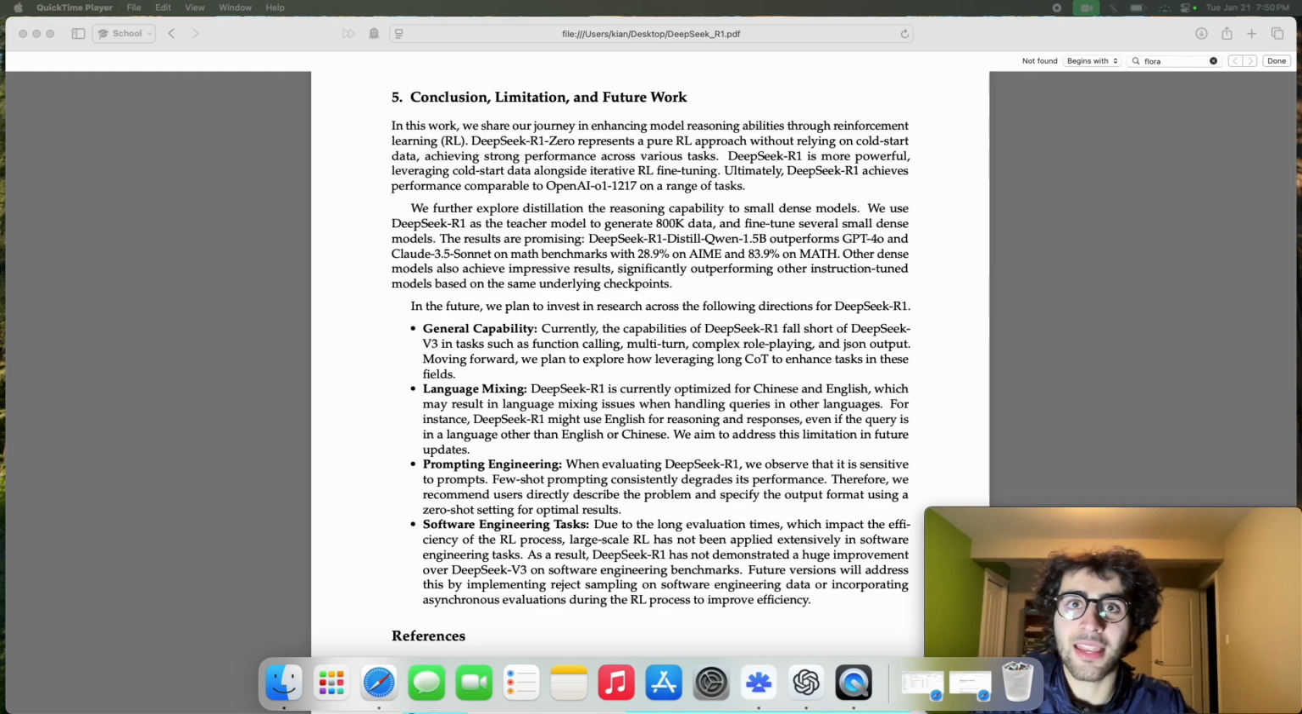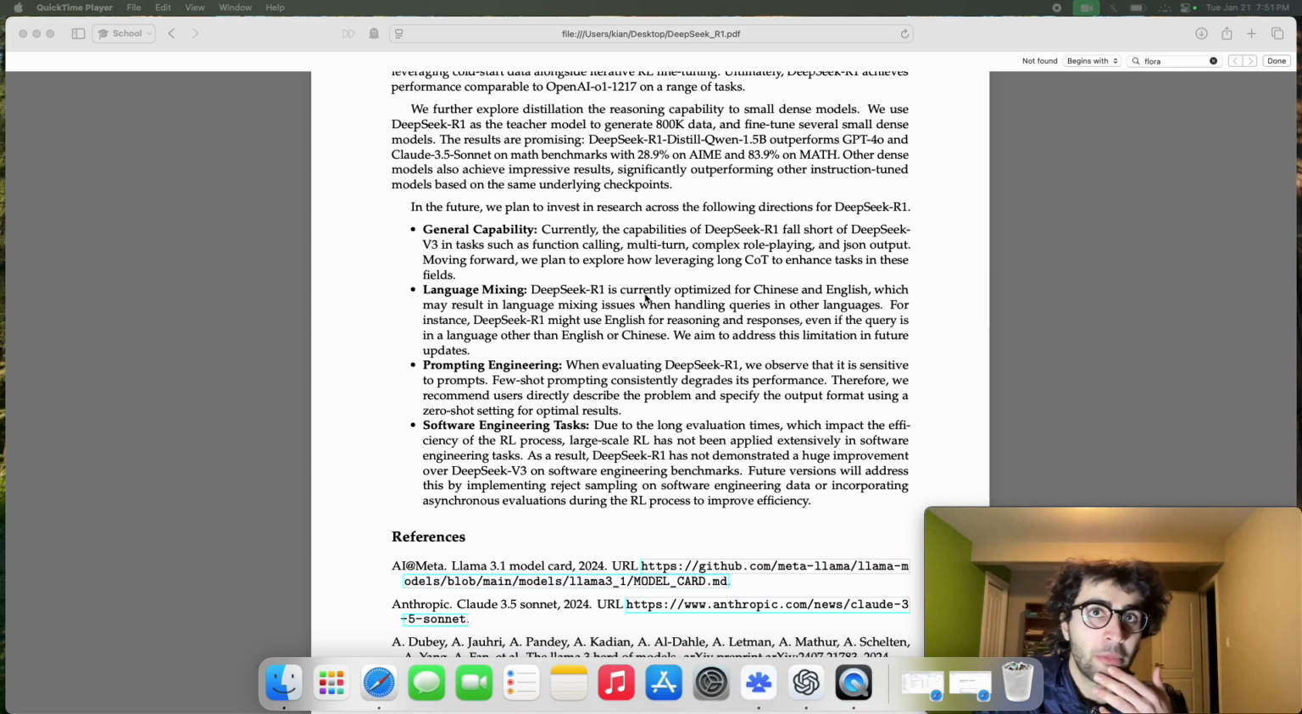So as they state here, DeepSeek-R1 presents a pure RL approach without relying on cold start data, which is really groundbreaking. I would have never thought that in the first month of 2025 this would be possible. However, DeepSeek-R1 is more powerful by using some cold start data to give the model a push and help it align with human priors as well. One thing I really want to highlight here is that the 1.5 billion parameter distilled model outperforms GPT-4o and Claude 3.5 Sonnet on math benchmarks, which is quite incredible and highlights to what extent this is an efficient model compared to these models, which definitely have more than 1.5 billion parameters.